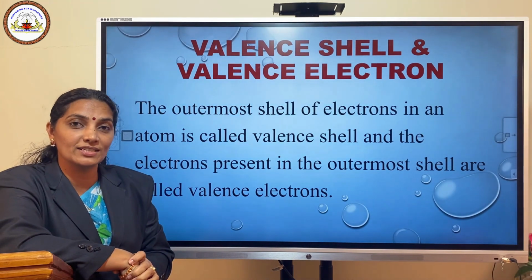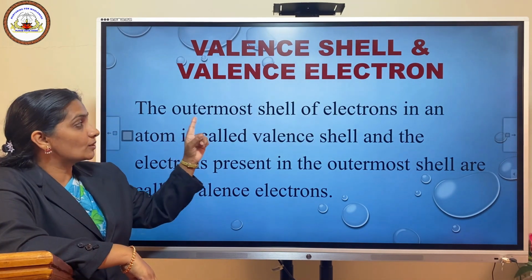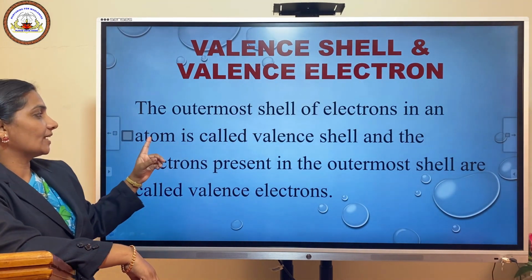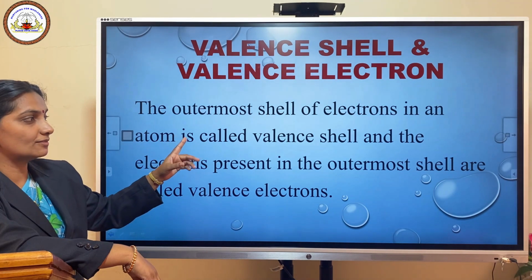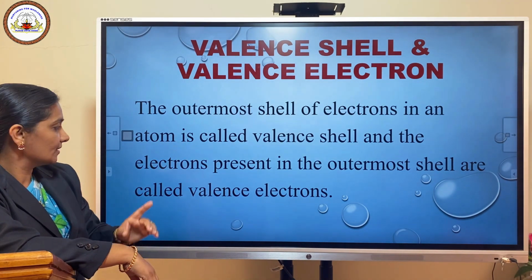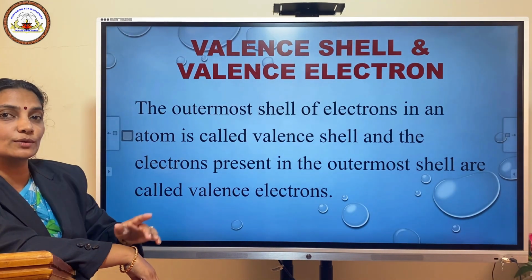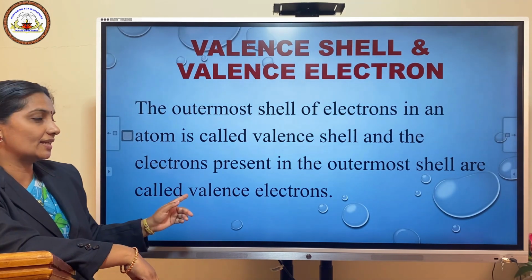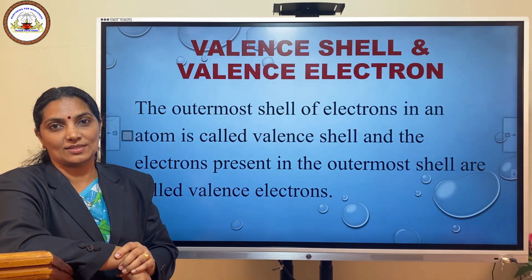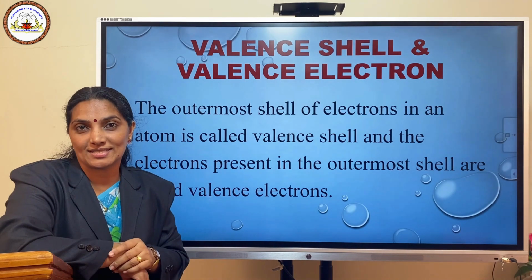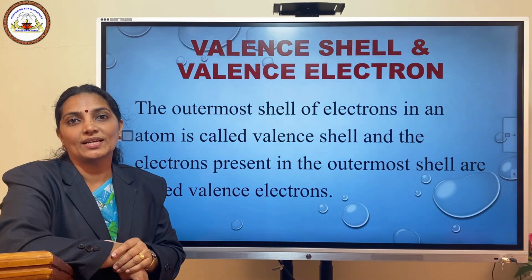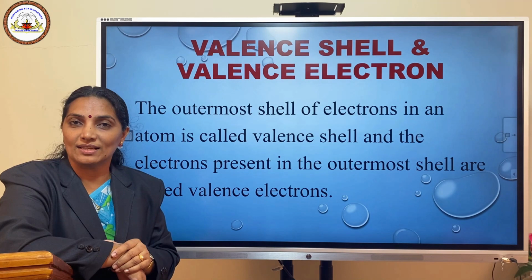What is meant by valence shell? The outermost shell of electrons in an atom is called the valence shell, and the electrons present in the outermost shell are called valence electrons. So to know more about valency, let us see some atomic structures of different elements.